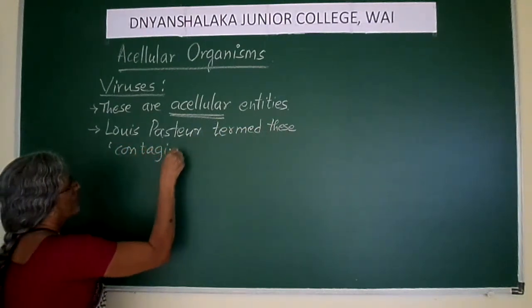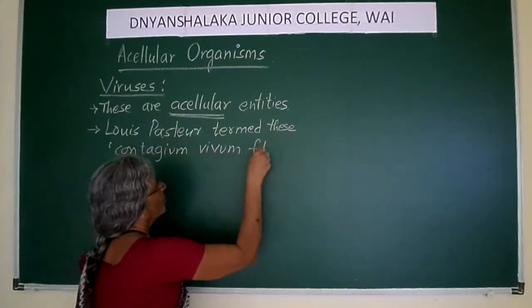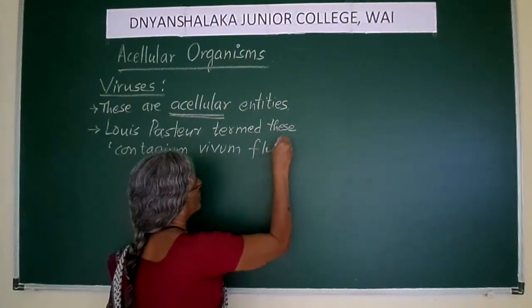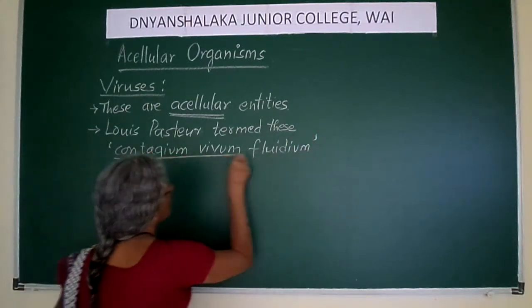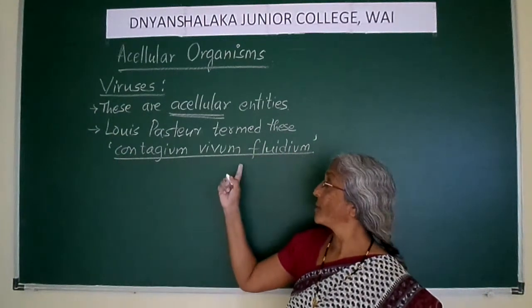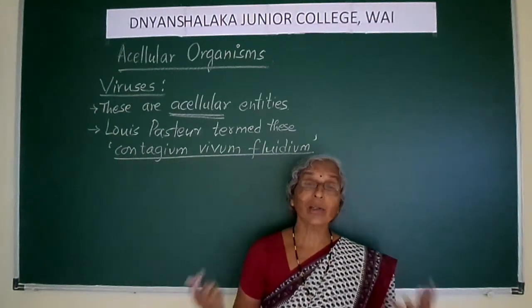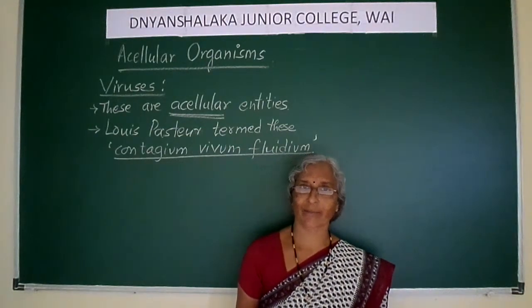Contagium vivum fluidium. That means poisonous fluid which on contact will produce diseases.